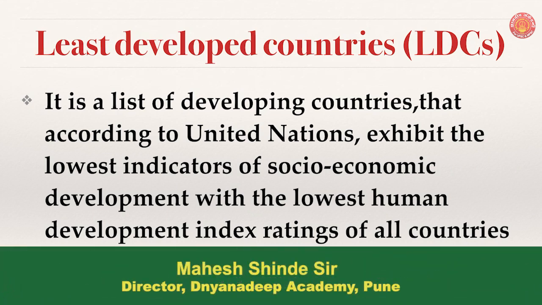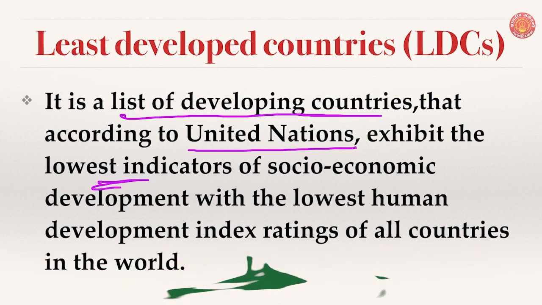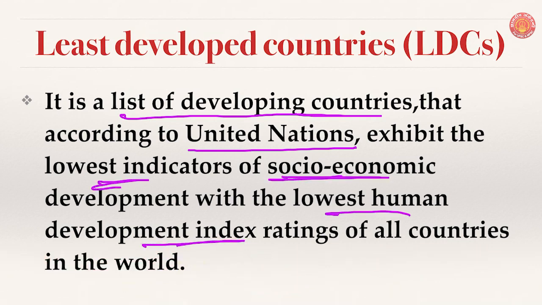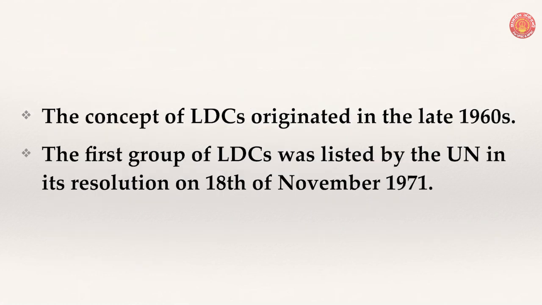It is a list of developing countries that, according to the United Nations, exhibit the lowest indicators of socio-economic development and the lowest human development index rating of all countries in the world. If we compare LDCs with the rest of the countries, they have the lowest socio-economic development and the poorest human development index. Three criteria define a particular country as an LDC or not.